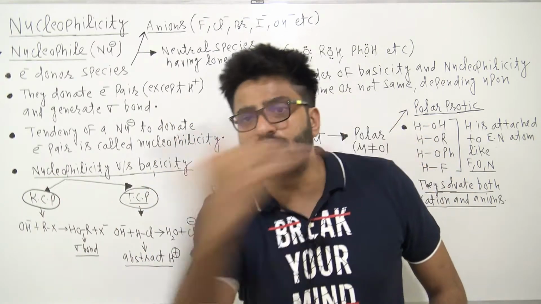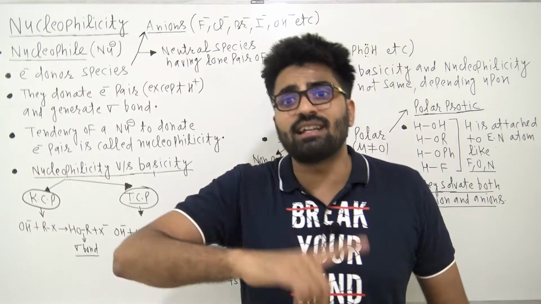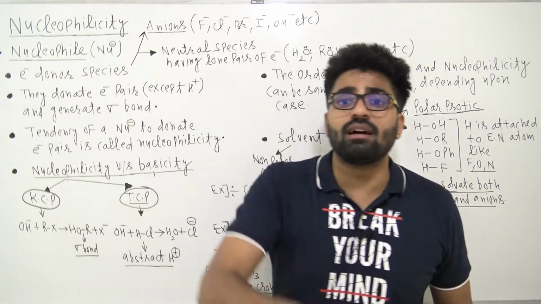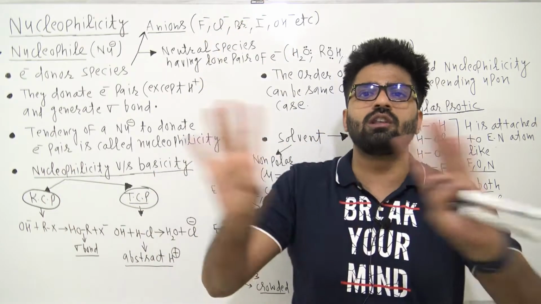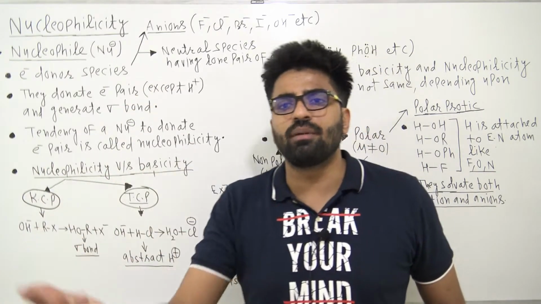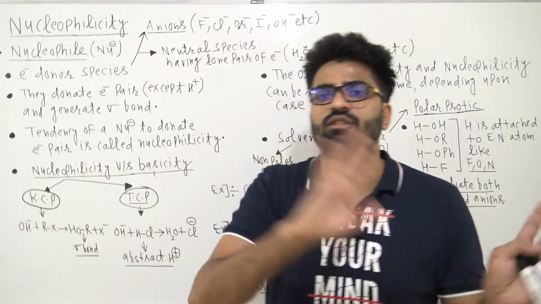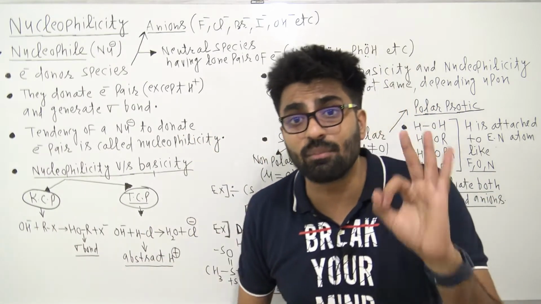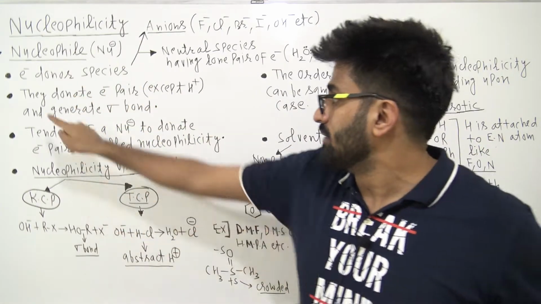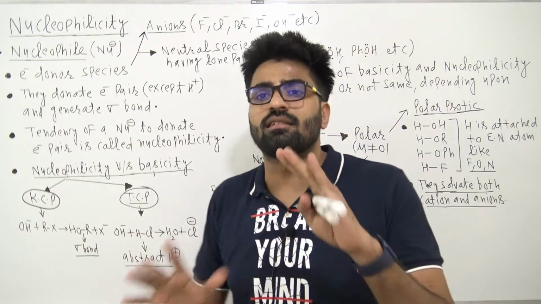A nucleophile donates its electron pair to an electron deficient center except H plus, and a base, Lewis base meaning electron pair donor, right? It donates its electron pair to H plus only, not any other electron deficient site, only H plus. So if the donation of the electron pair is to H plus, it is a base. If the donation of the electron pair is to other species, then it is a nucleophile. Simple as that. So this is the basic difference. Now I hope the definition that I have written here, that they donate an electron pair except to H plus and generate a sigma bond, is crystal clear to you, right?